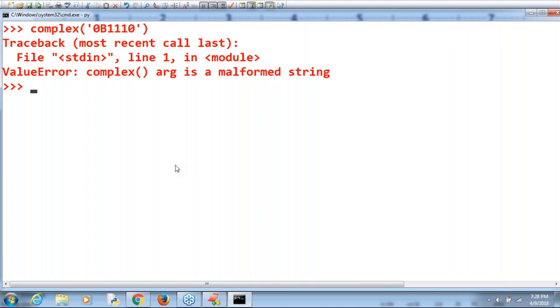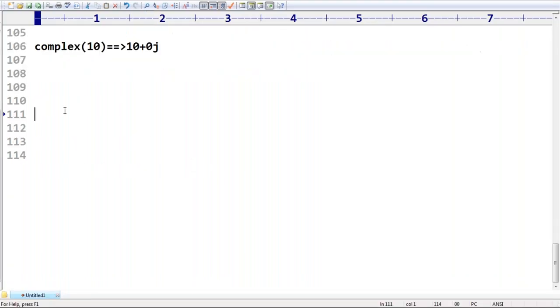Okay, form 2, the second form, is very easy. Complex of x comma y. Are you getting complex of x comma y? Can you please tell what is the x? X is treated as the real part, and y is treated as the imaginary part. Remember this one: x is the real part and y is the imaginary part. So make sure of that.